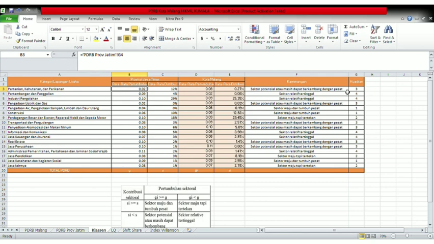Furthermore, in the mining and excavation category, GI is smaller than G. Then it is included in quadrant 2 or 4. Then the SE is smaller than S. It can be seen that this category includes the fourth quadrant, namely the relatively underdeveloped sector. This also applies to other categories of business fields, which can be seen from the typology analysis formula.